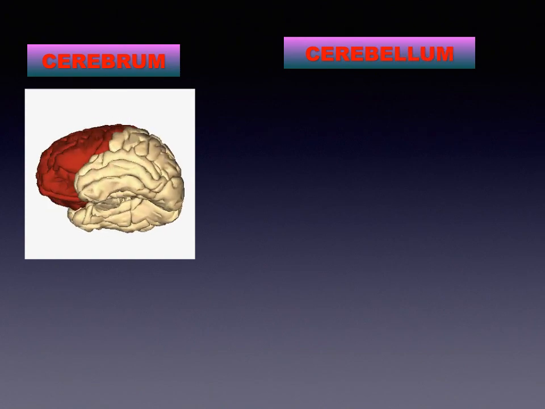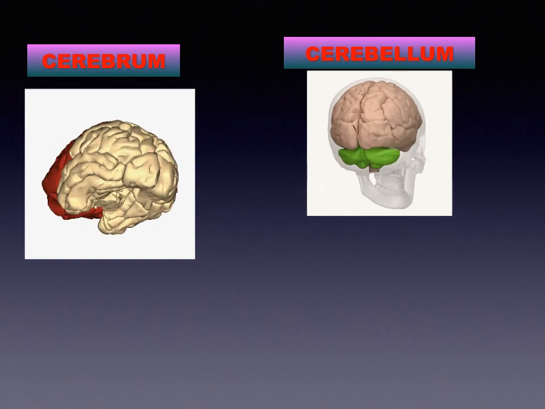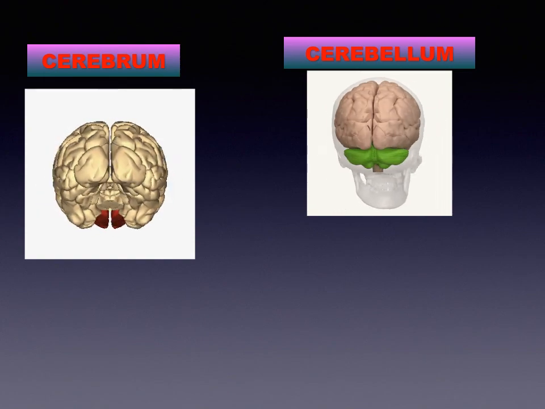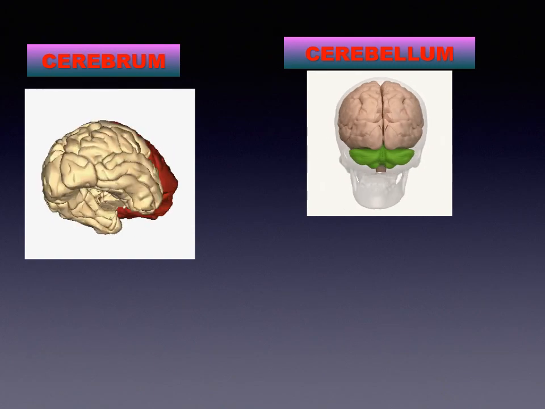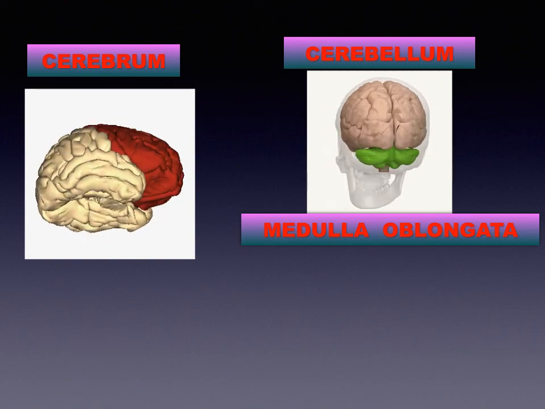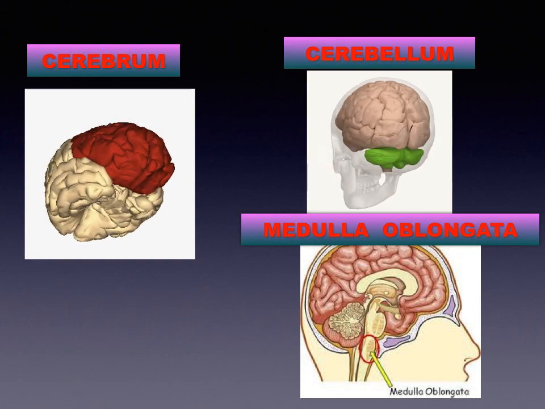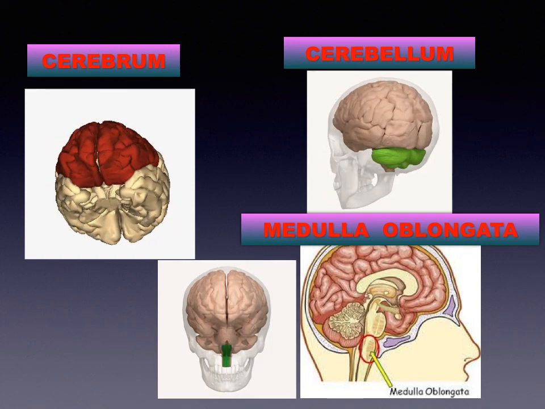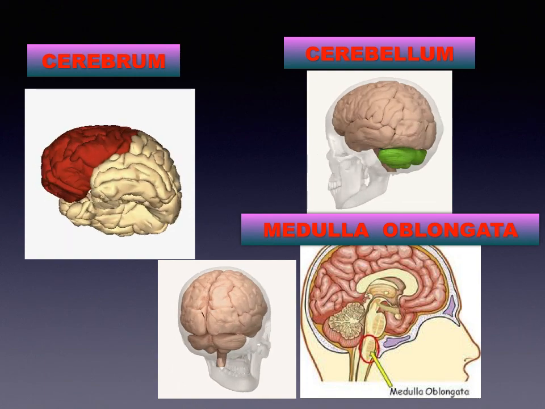The second part is cerebellum. This is the smaller part of the brain situated below the cerebrum at the back of the cranial cavity. Its surface shows shallow grooves instead of deep convolutions. The third part is medulla oblongata. This is the hindmost part of the brain. There are two triangular swollen structures called pyramids on the upper side of medulla oblongata. The medulla oblongata continues downwards as the spinal cord.